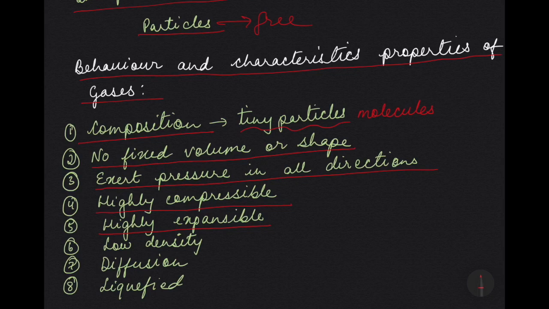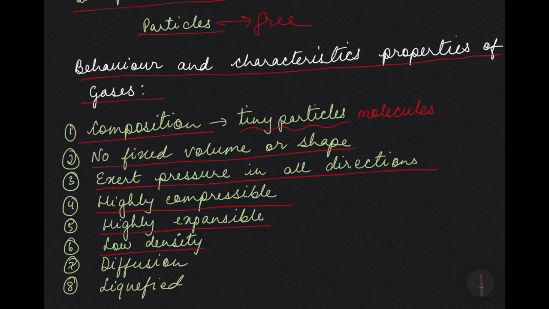If an enclosed gas is heated, the kinetic energy of the molecules increases. Thus the molecules start moving faster and faster, and as they move faster, they will hit against each other, and then they will move farther away from each other. So as a result, there is an increase in the volume of the gas. And another thing, number 6, gases have very low density.